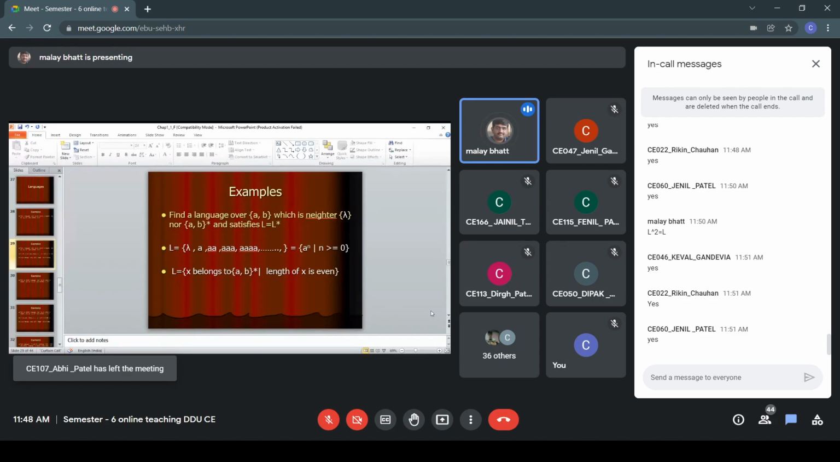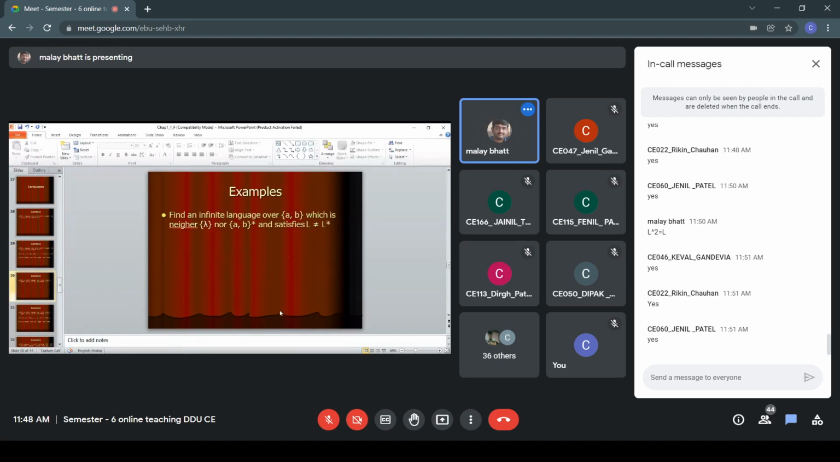The more you analyze, the more you are able to solve new examples. You should understand this example so that you can find out and solve the new examples. So now here we want to find an infinite language over {a, b}. So our sigma is {a, b}, which is neither a null language nor {a, b}*, and satisfies L not equal to L star.